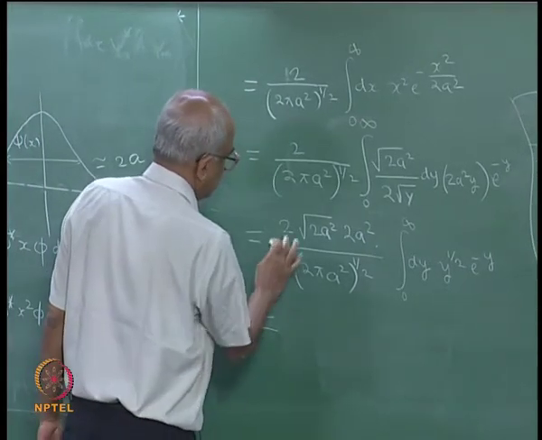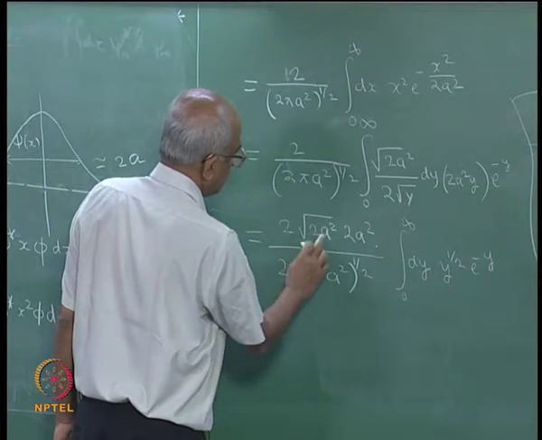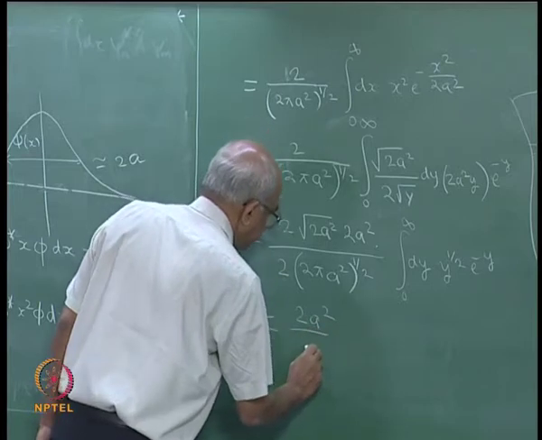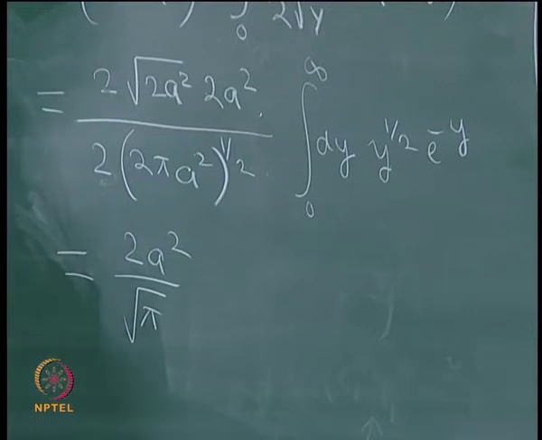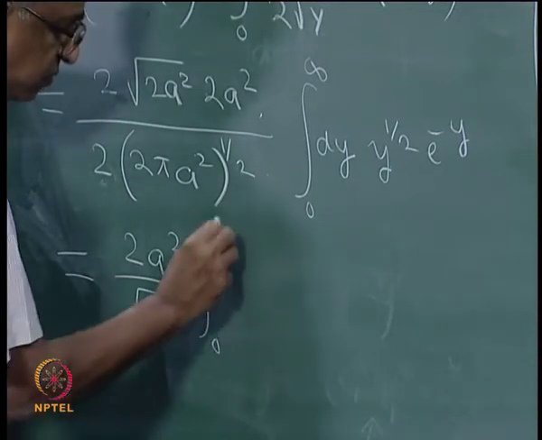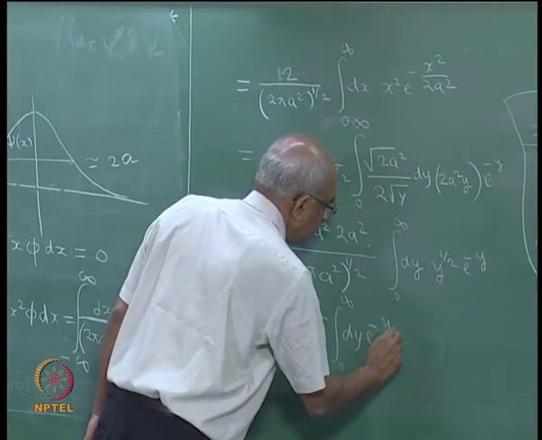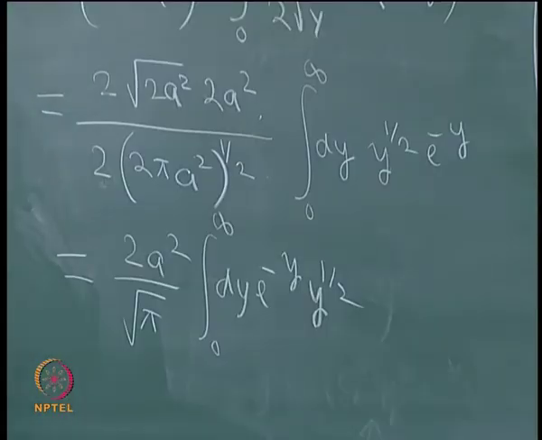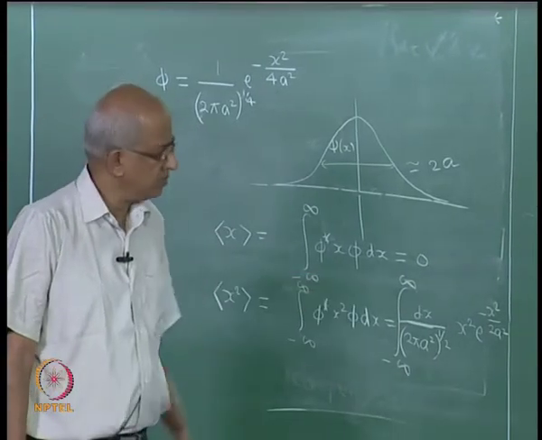So, let me cancel out the 2's. 2 a square also goes. I suppose this is correct. Correct me if there is a factor of something missing. Right.